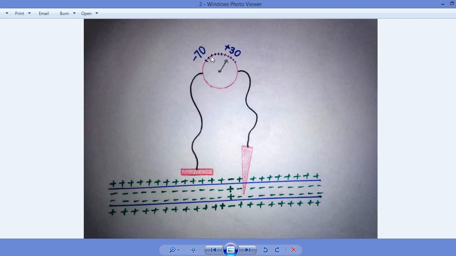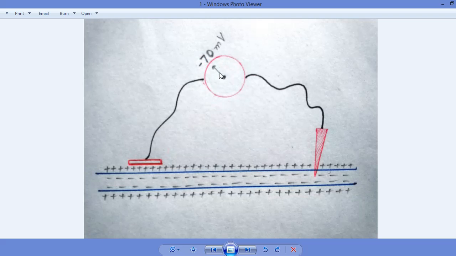This can be shown in this diagram: the resting membrane potential was minus 70, as we figured out in the previous diagram. But if this membrane is passing an action potential, what will happen?